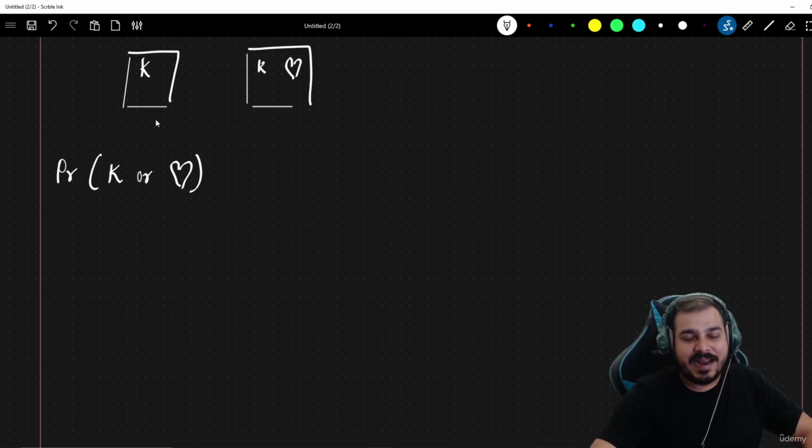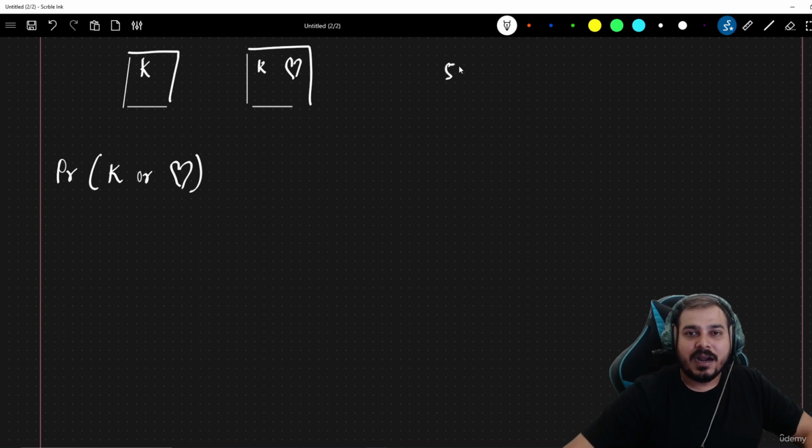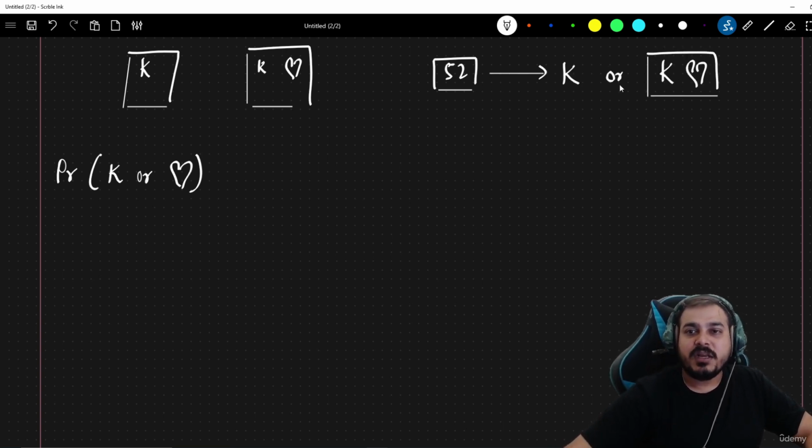This is also a kind of additive rule, but understand that initially my total number of cards will be 52. If I'm taking out a card, this card can be K, it can also be a heart, and it can be the combination of both, right?